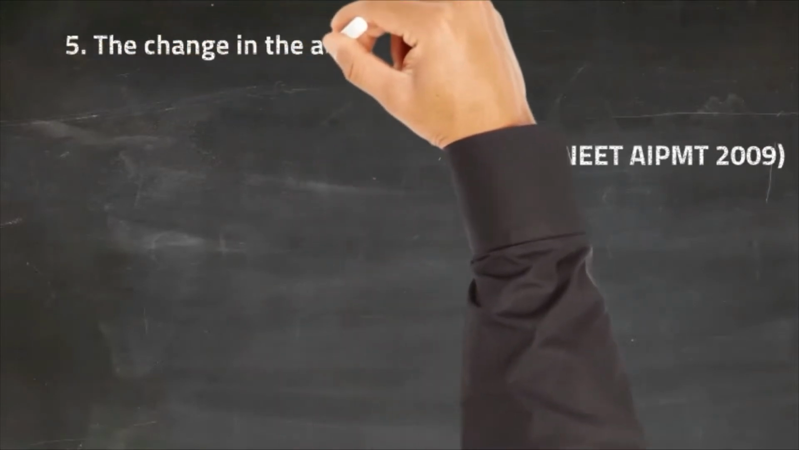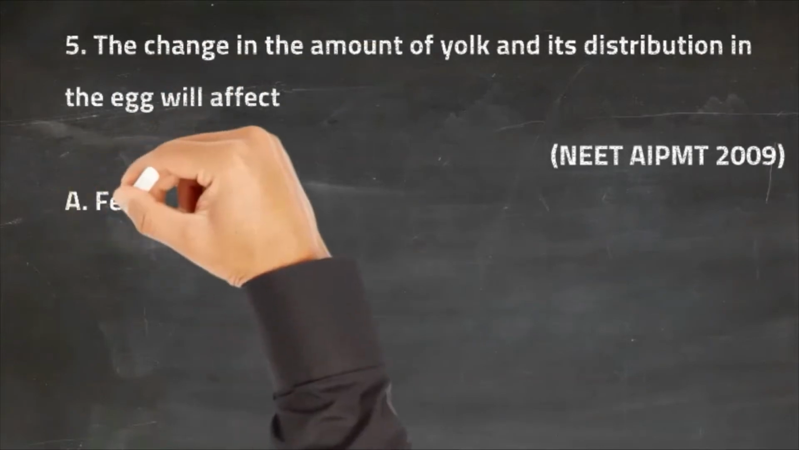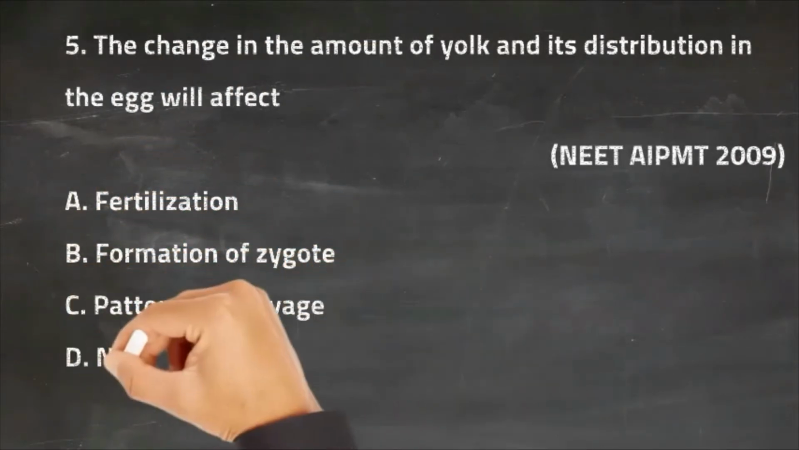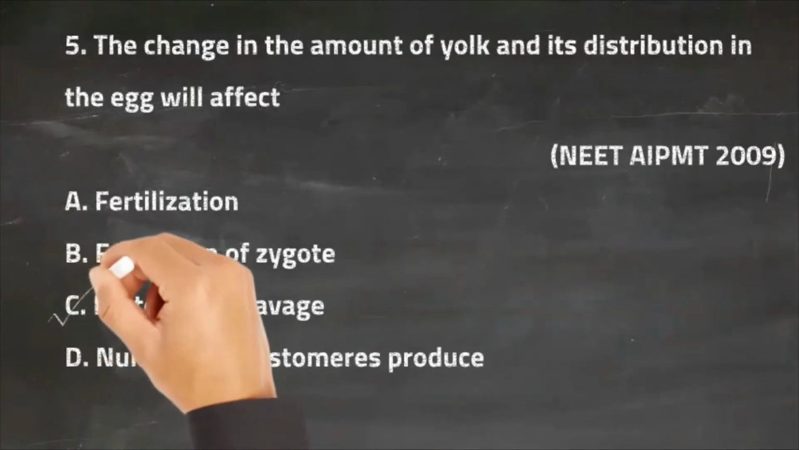The fifth question is, the change in the amount of yolk and its distribution in the egg will affect. The first option is fertilization. The second option is formation of zygote. The third option is pattern of cleavage. The last option is number of blastomeres produced. So the right answer for this question is option C, and that is pattern of cleavage.